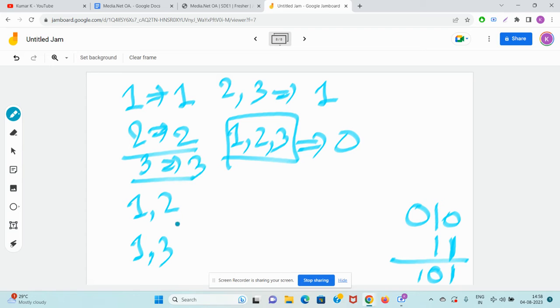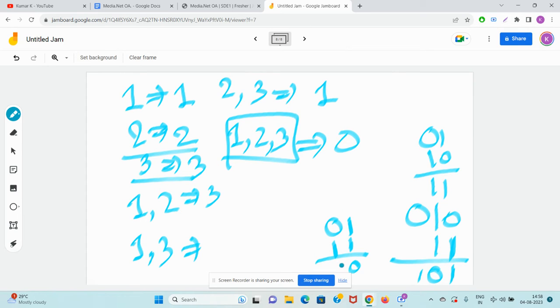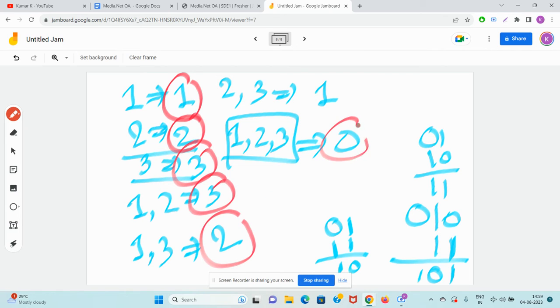3 is 3. 1 XOR 2: 1 looks like this, 2 looks like this, so 1 XOR 2 will be 3. What is 1 XOR 3? 1 looks like this. I think it will be 2. So it will be 2. Guys, these are the different values which were possible. Either the XOR of the valid sequence can be 1, it can be 2, it can be 3, it can be 3, it can be 2, it can be 0, it can be 1.